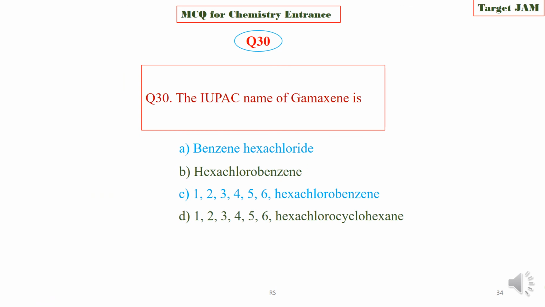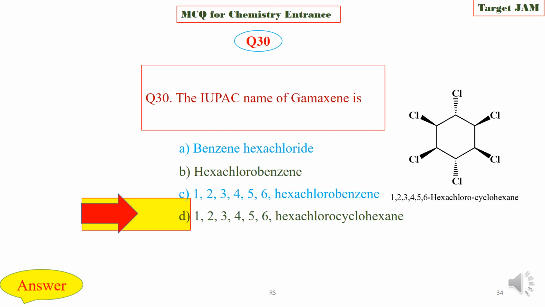Question 30, that is the last question. The IUPAC name of gammexane is benzene hexachloride or hexachlorobenzene or 1,2,3,4,5,6-hexachlorobenzene or 1,2,3,4,5,6-hexachlorocyclohexane. Choose the correct IUPAC name for gammexane. We are now going to check the answer key, and the right option is option D, that is 1,2,3,4,5,6-hexachlorocyclohexane. This is the structure of gammexane.